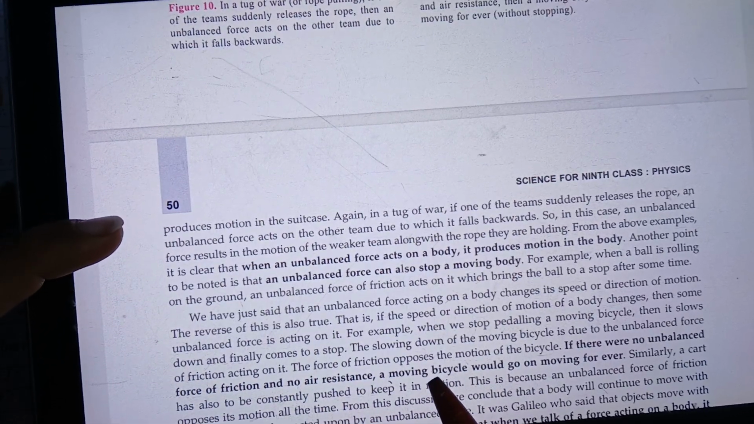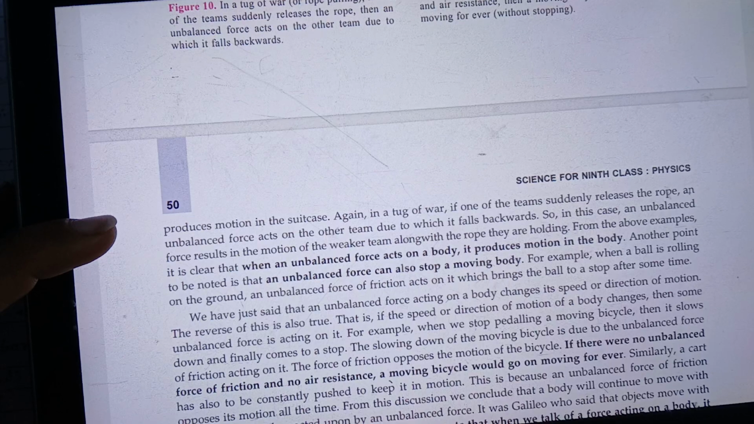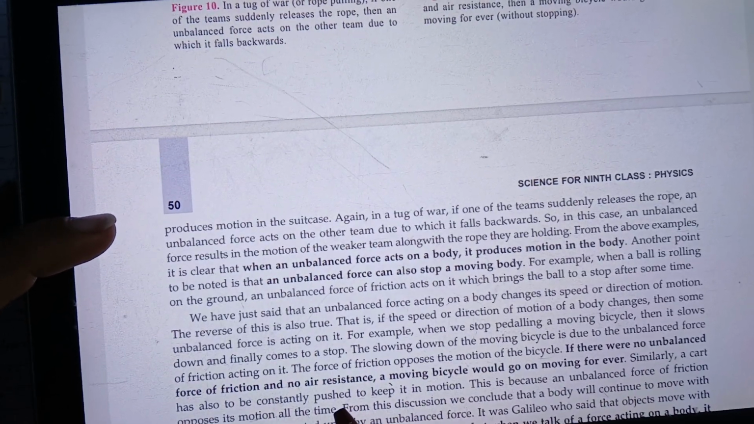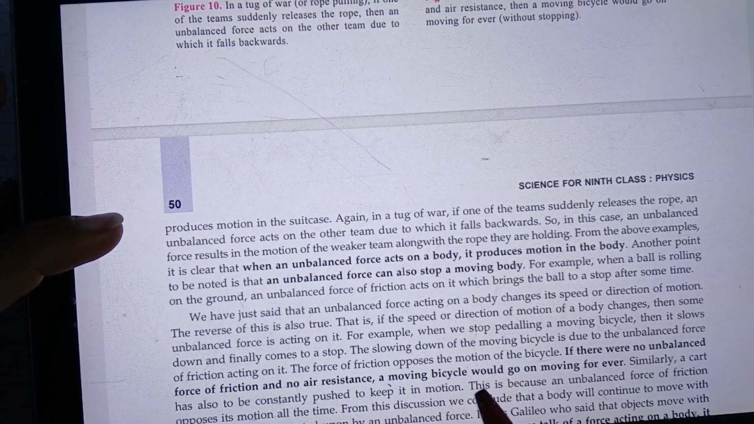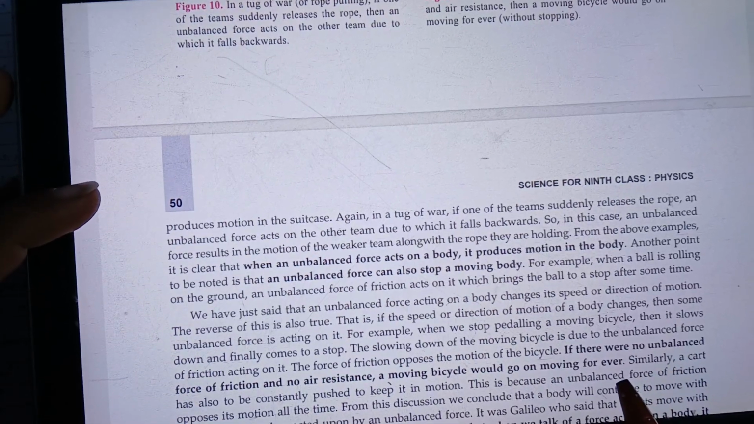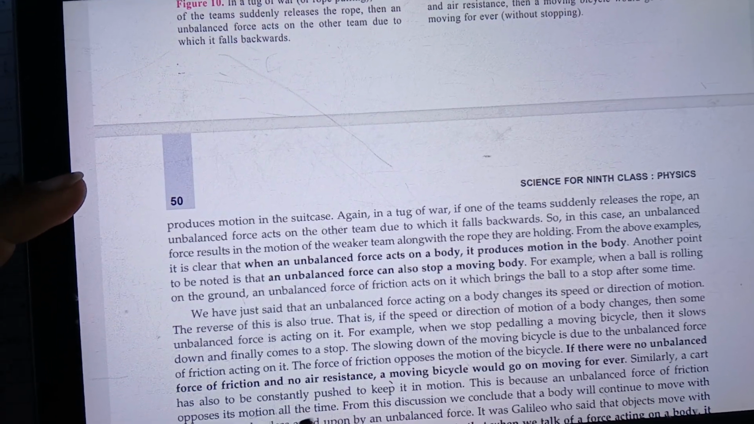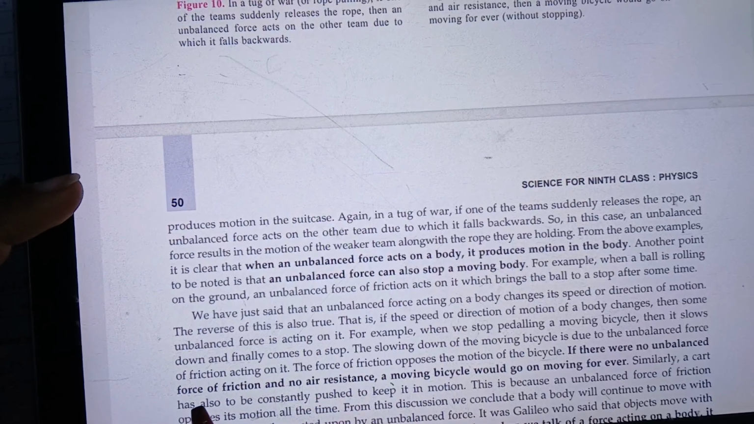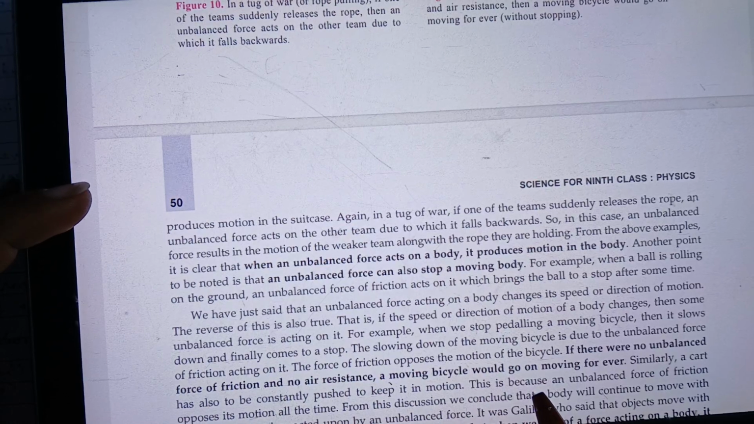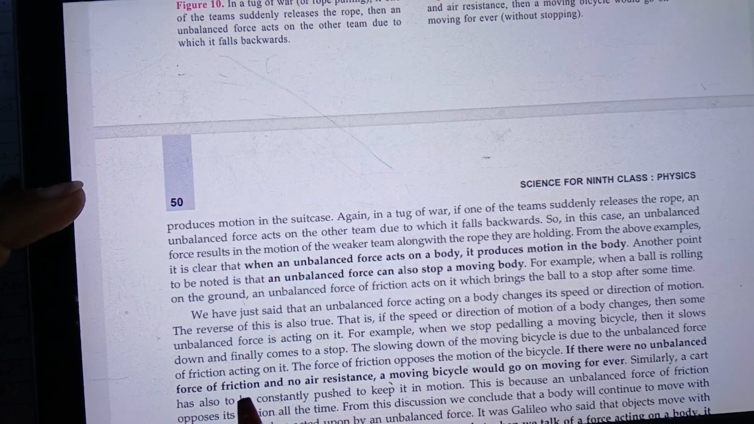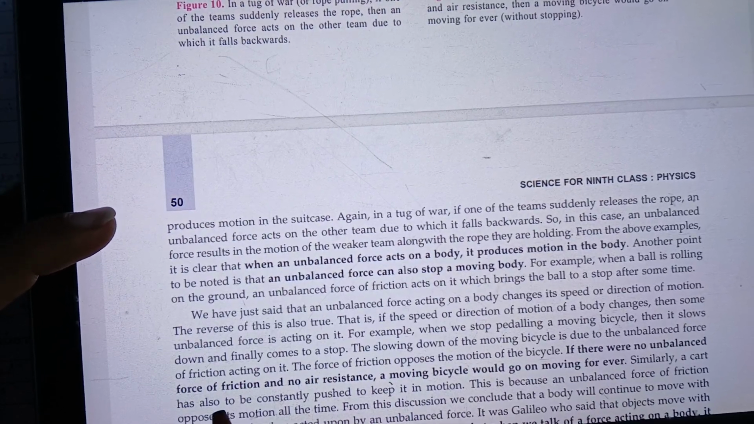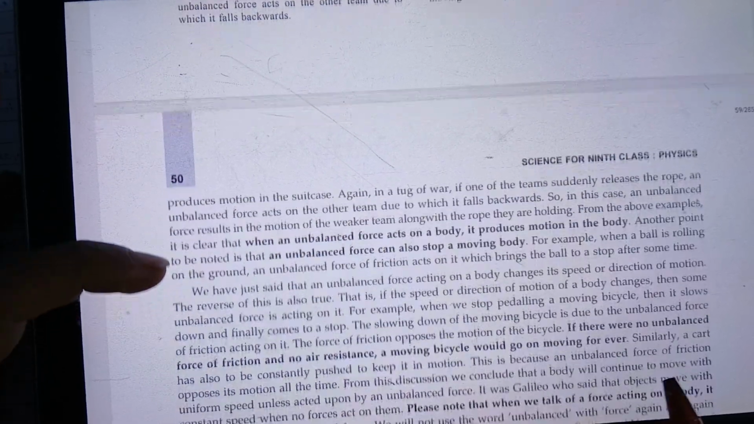The force of friction opposes the motion of a body. If there were no unbalanced force of friction and no air resistance, the moving bicycle would go on moving forever. It means it will not stop anytime if there is an absence of air resistance and an absence of the force of friction. In the ideal case it is possible, but in the real case it is not so. So the moving body will come to rest due to the force of friction and air resistance.